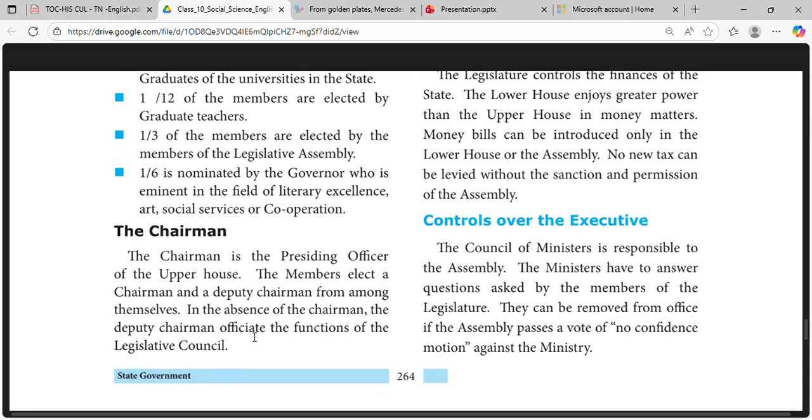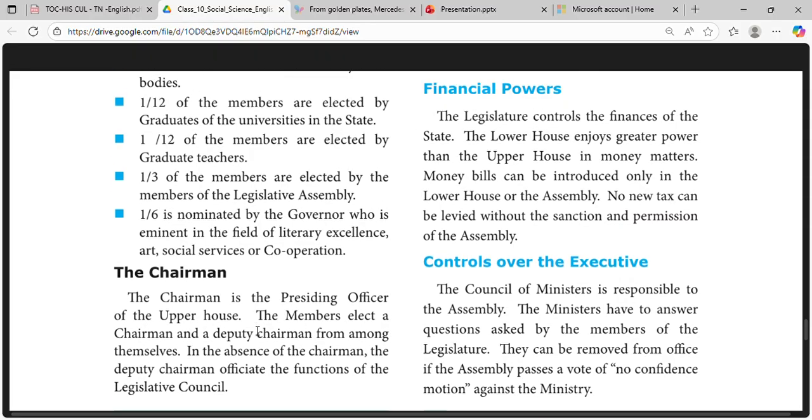The chairman is the presiding officer of the upper house. The members elect a chairman and a deputy chairman from among themselves. In the absence of the chairman, the deputy chairman officiates the functions of the Legislative Council.